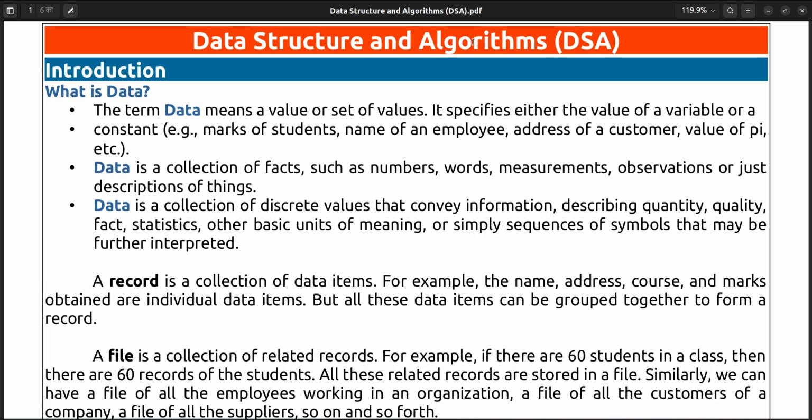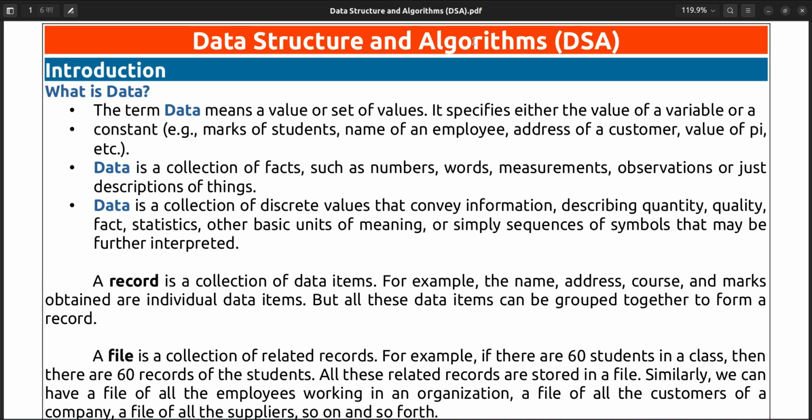So now we will start the data structure and algorithms course. In that one we will learn data structure and its algorithms thoroughly. So why do we need data structure and algorithms? What is data structure? All those points first we will learn, and then we will get started with data structures and its various topics, various algorithms, and algorithm implementation using Java. So all those we will learn thoroughly.